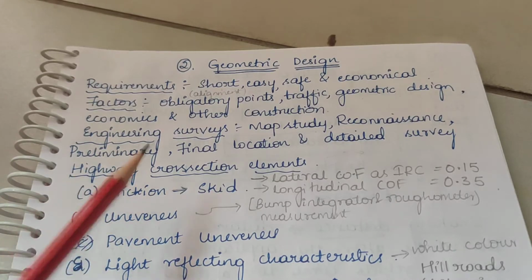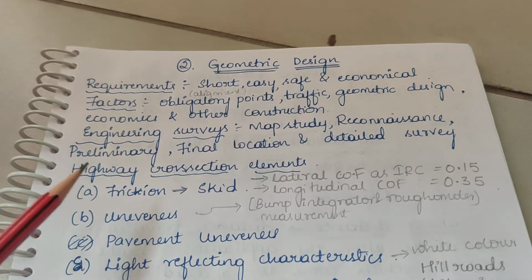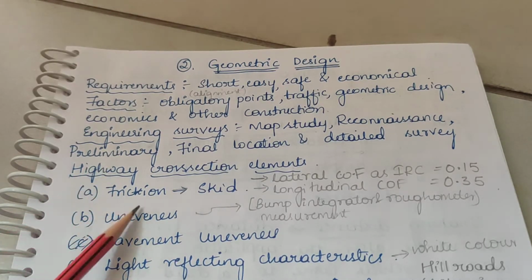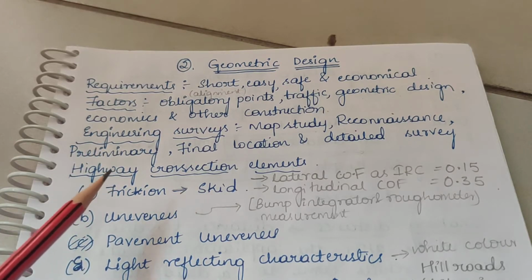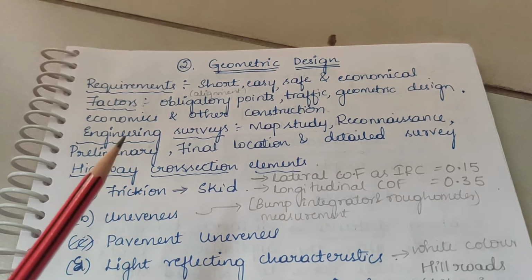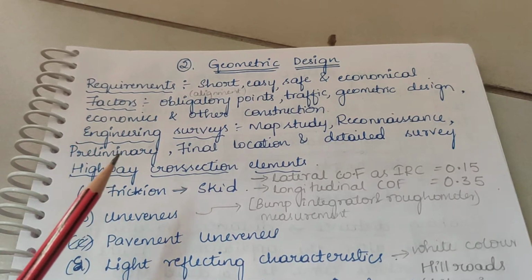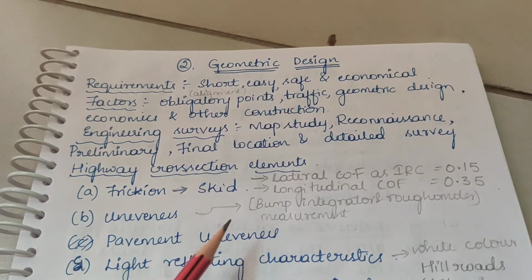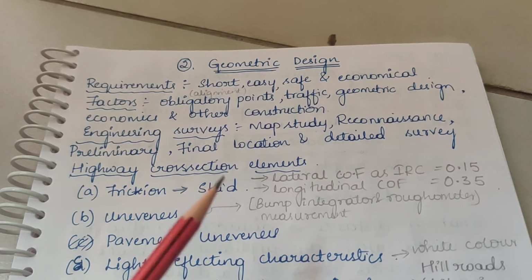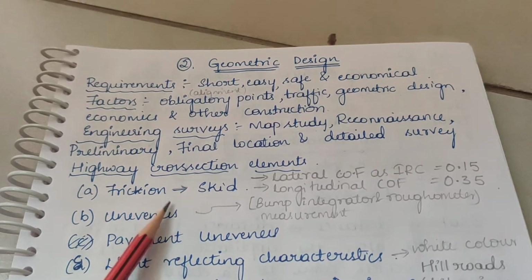Next important topic is highway cross-section elements. In highway cross-section elements, there are different factors which affect the cross-section of a highway. One important factor is friction, also known as skid resistance. The friction of skid resistance between vehicle tire and pavement surface is one of the factors determining the operating speed and the minimum distance required for stopping of vehicles. That is known as friction.